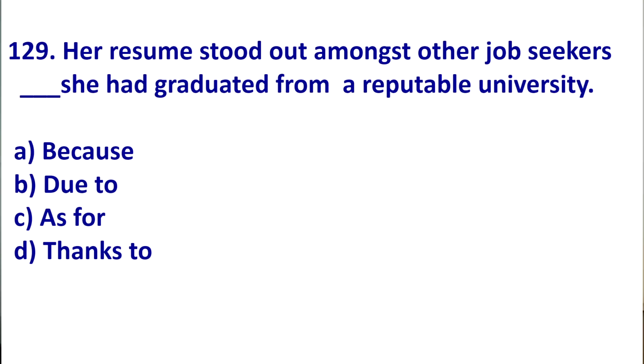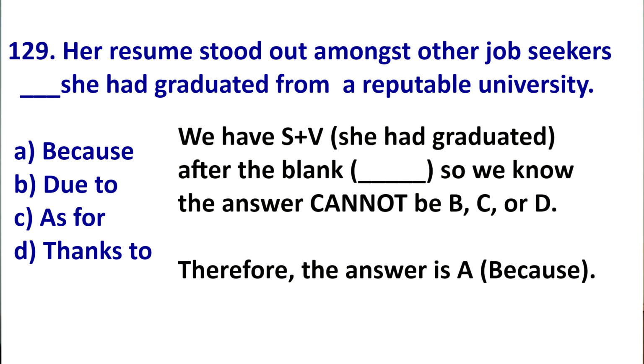Let's look at number 2. Well, right away, I can see that I have subject verb. So immediately, B and D are wrong. I have she had graduated. This is subject plus verb. So the answer here is because. As for makes no sense here. Due to and thanks to do not work because these need to be followed by a noun form.